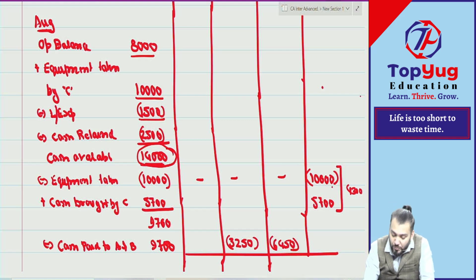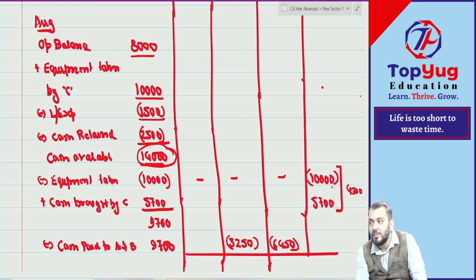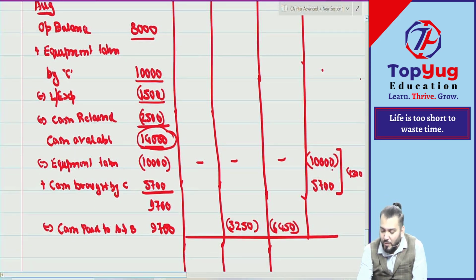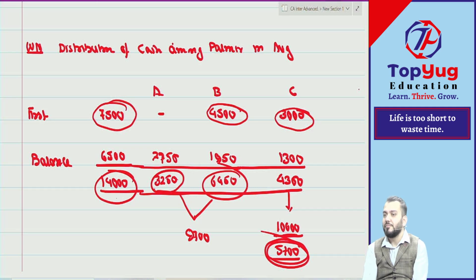So if cash brought by C is 5,700, then 14,000 minus 10,000 plus 5,700, how much cash is now available? 9,700. This will be paid to A and B as per working note only. You can see as per working note number 2, it means 3250 and 6450. The total will be how much? 9,700. That I am saying. Got it? Have you understood?